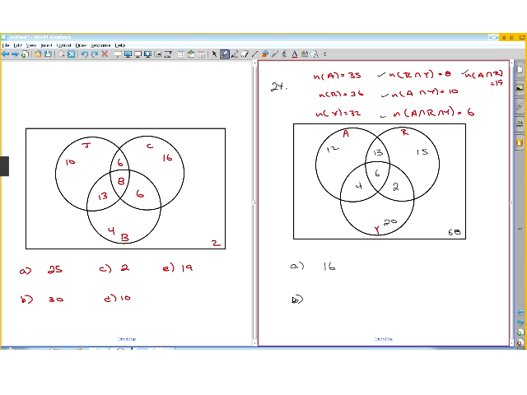B is at least one of these three things. At least one. Well, that's pretty much everybody. These have three things, but that's still at least one. So it's going to be 140 minus 68. Or you can just add the stuff all together, which we had to do just a second ago to get 68. So I get 72. So we took everybody, that was 140. 68 didn't believe anything, so everybody else at least believed in one thing.